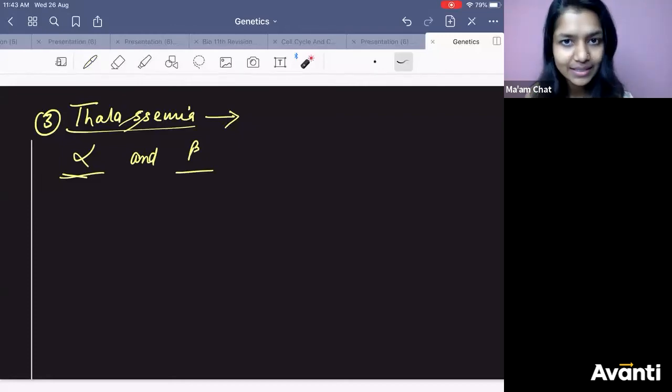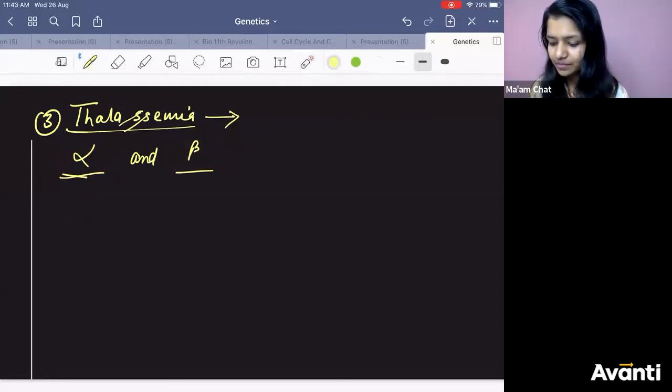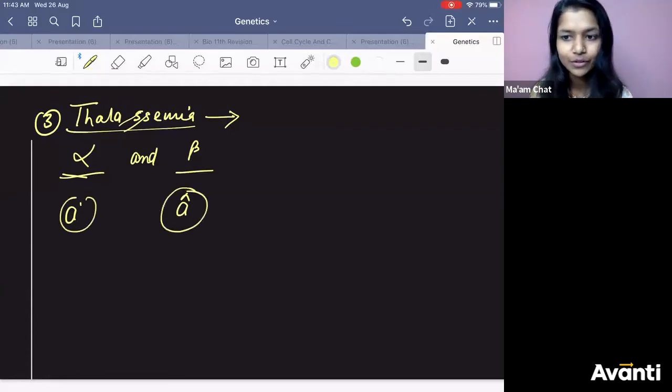When you read NCERT, you will not see the terms alpha and beta. Listen to me first of all. Instead of that, they have used the symbol A dash, A cap, something like that. Have you noticed it in the thalassemia paragraph? In my NCERT book, they have not given alpha and beta.